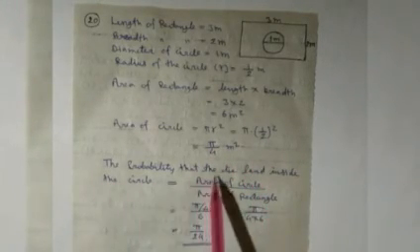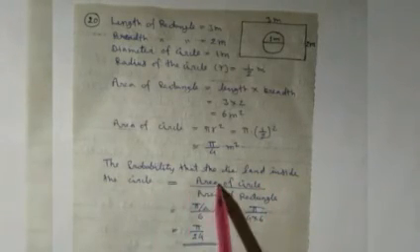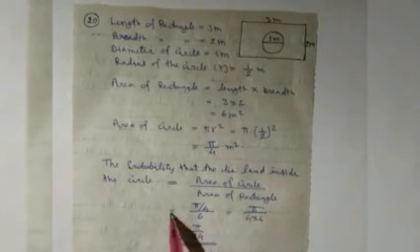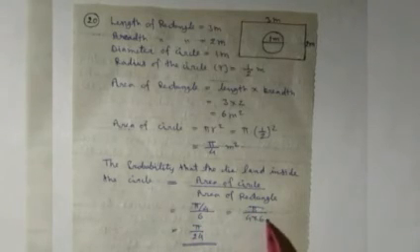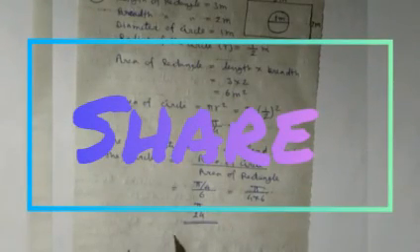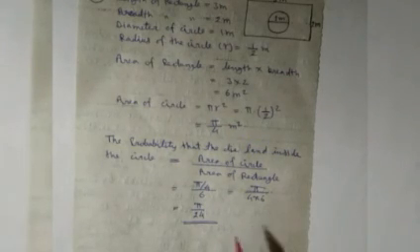Now the probability that the die lands inside the circle will be the area of the circle divided by the area of the rectangle. So it will be pi by 4 divided by 6, that is pi by 4 into 6, which is equal to pi by 24. This problem is related to the geometrical figure which I have explained in the introduction part. Up till here we have completed questions 1 to 20. Now we will see the next questions 21 to 25 in the next video.